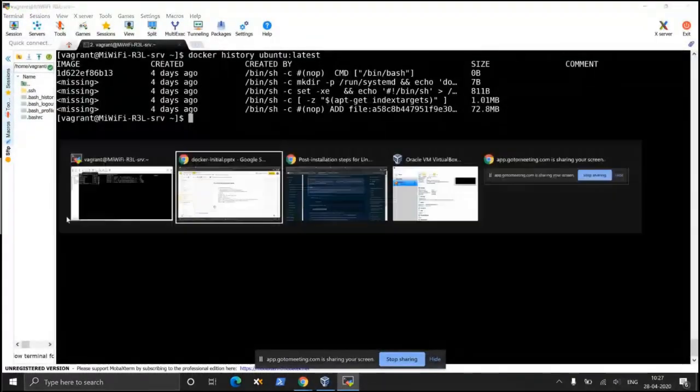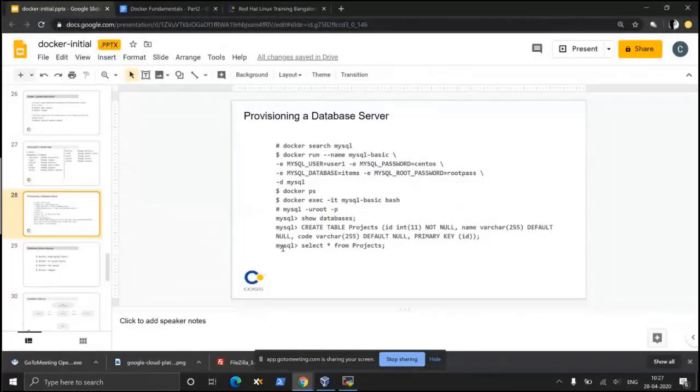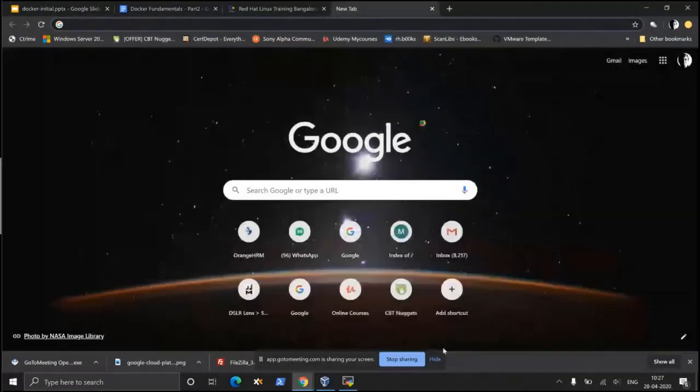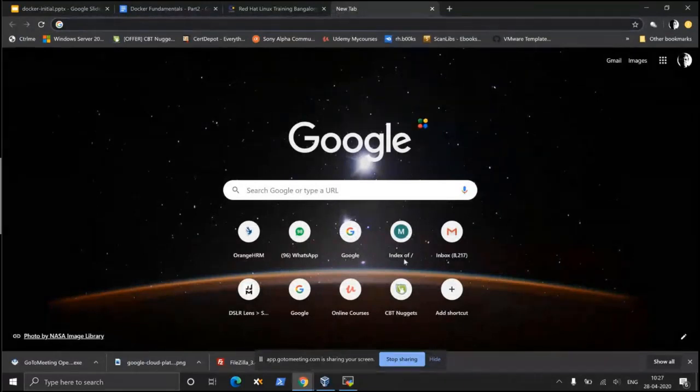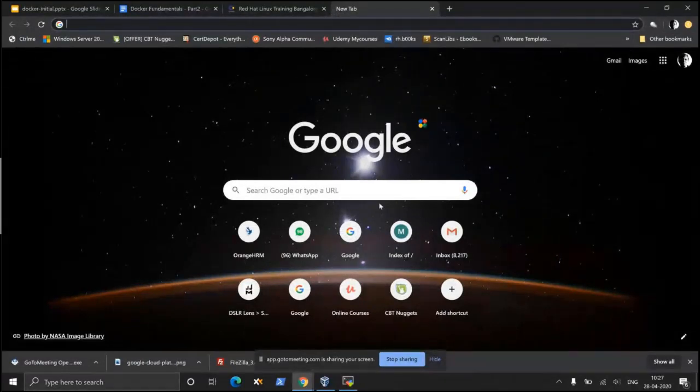Next, yesterday, what we did, we also created a MySQL database server using Docker run. Okay, today we will do what? By default, we are going to create the same MySQL database. We are going to put a twist to it in the sense that this database should use external volumes.